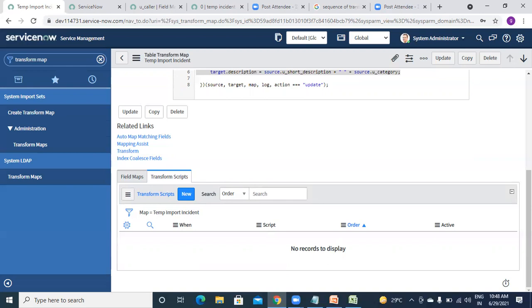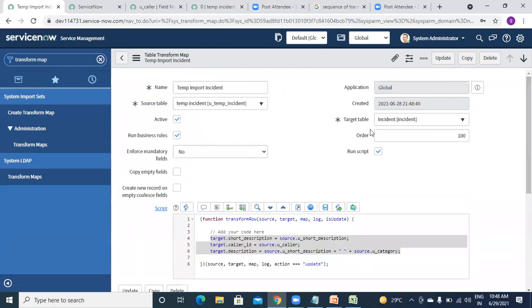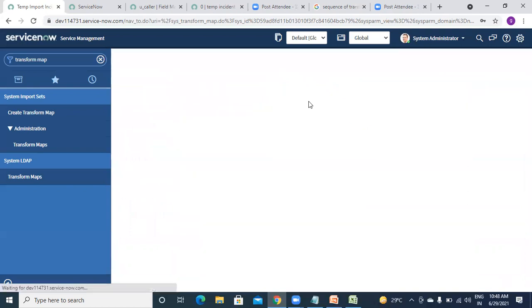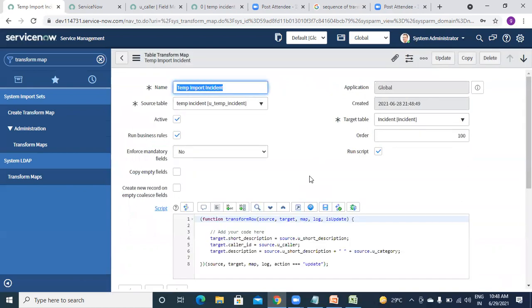Okay, so that is about coalesce. And one more topic before completing this: in real time, sometimes we will upload our